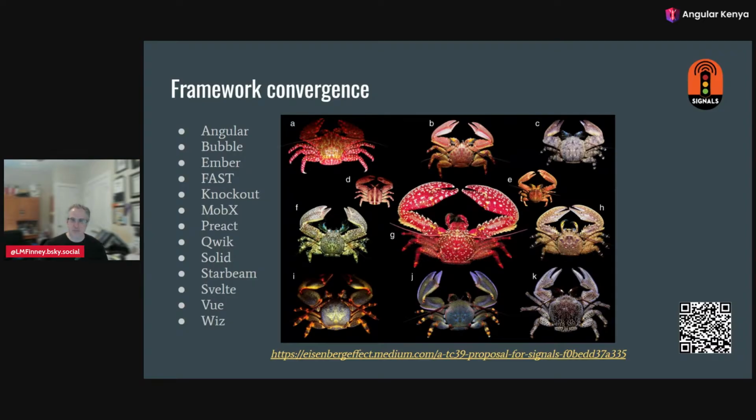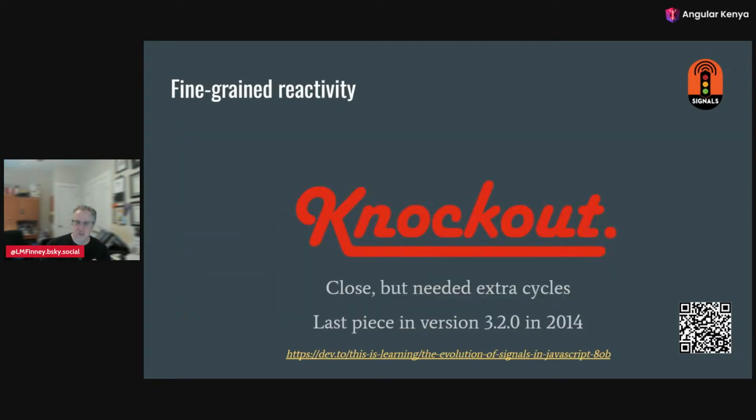A lot of different frameworks have been converging on signals. Notice a big player that's missing, React. React is going in a completely different direction with hooks, but most of the other frameworks are converging together. So I'm going to talk about a few of them. There's more details in the link at the bottom here and the link on the next few slides, but I'll just talk about a couple of them.